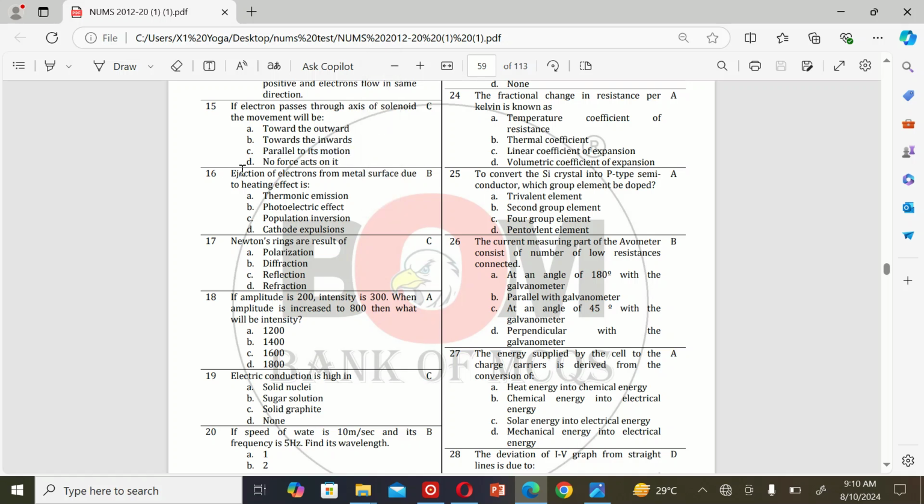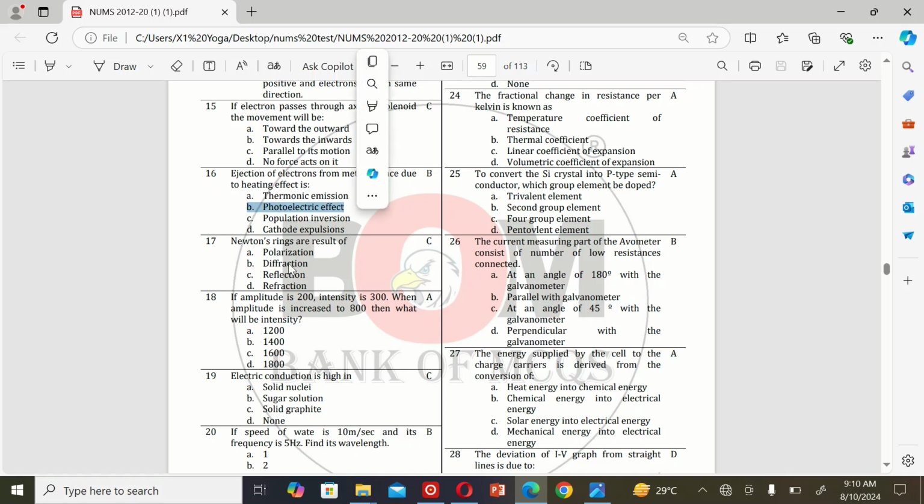The next MCQ is: ejection of electrons from a metal surface due to heating effect is A, thermionic emission, B, photoelectric effect, C, population inversion, D, cathode expulsion. So the correct option is A.